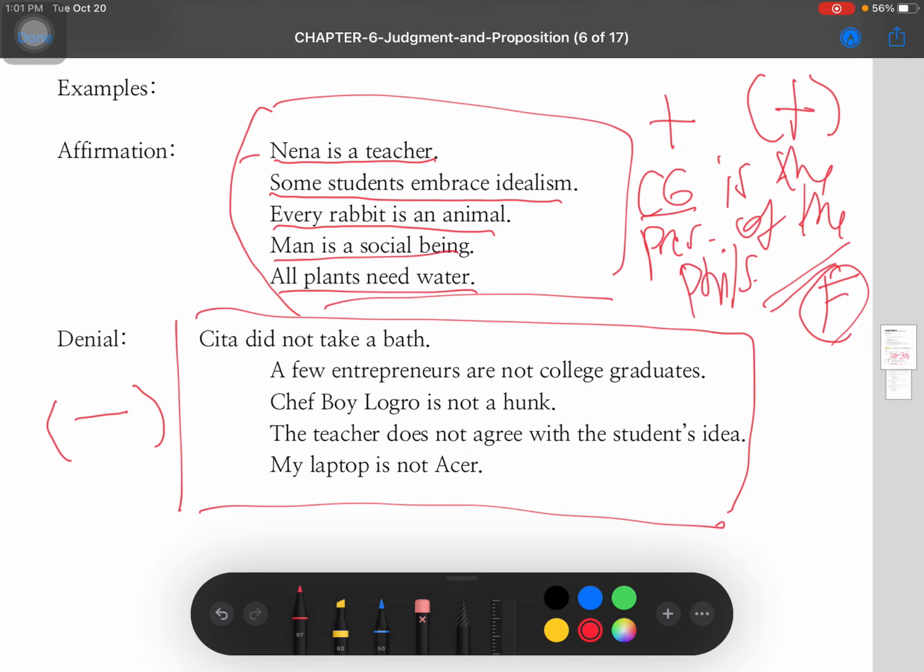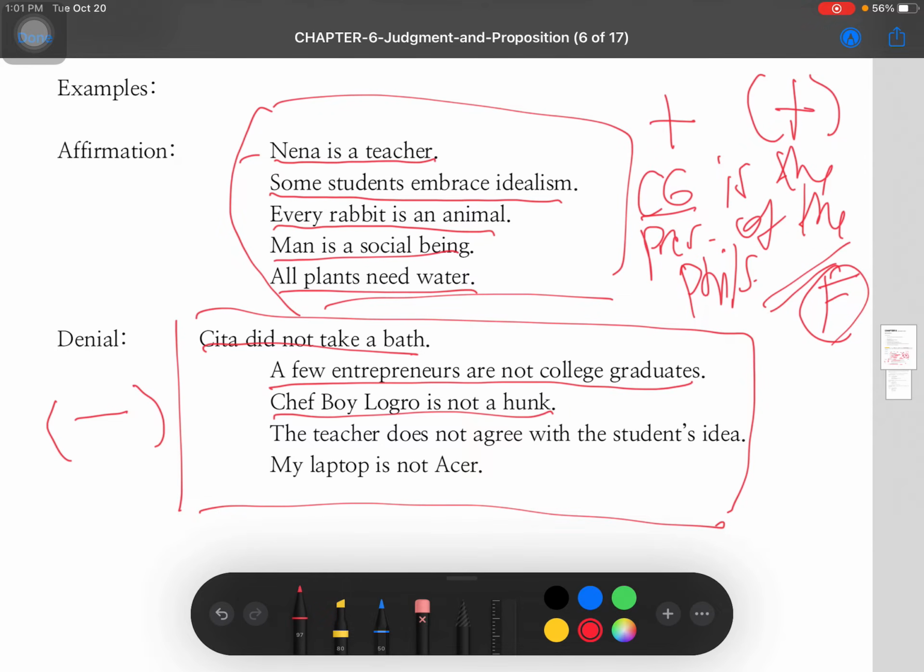Now, sa denial naman, so magbigay tayo ng examples. So, Sita did not take a bath. Maaring totoo, maaring ding false. A few entrepreneurs are not college graduates. Maraming entrepreneurs ay hindi college graduates. Because not because you are a college graduate, then you can become an entrepreneur. Being a college graduate is not a requirement para maging negosyante ka.